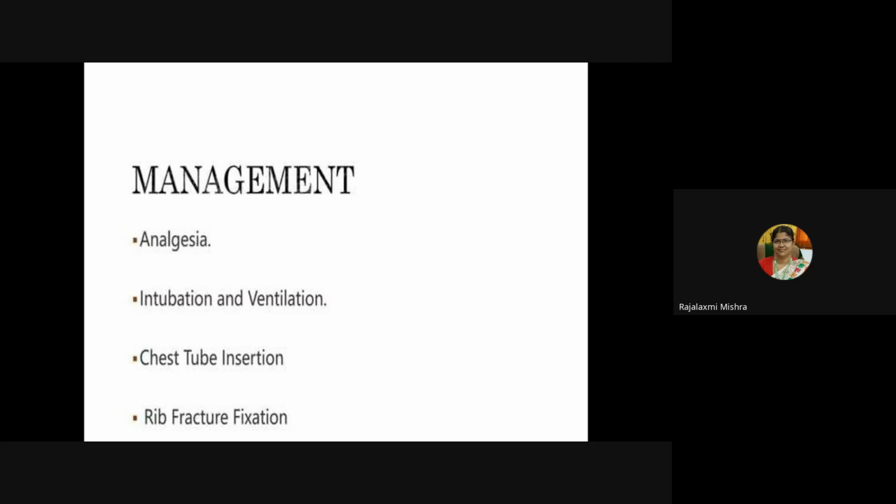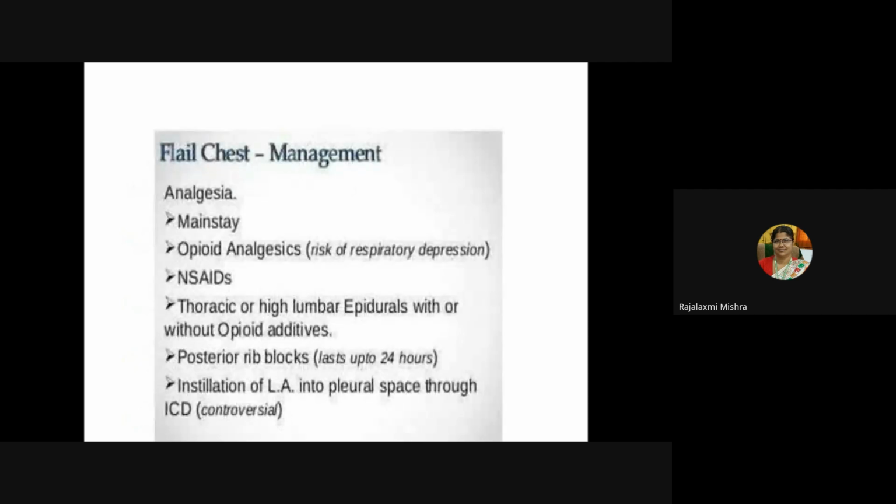Management for flail chest: analgesia will be given, intubation and ventilation, chest tube insertion, then rib fracture fixation. Analgesia is the mainstay: opioid analgesics, then non-steroidal anti-inflammatory drugs, then thoracic or lumbar epidurals with or without opioid additives, then posterior rib blocks may be given, and instillation of local anesthetic into the pleural space.